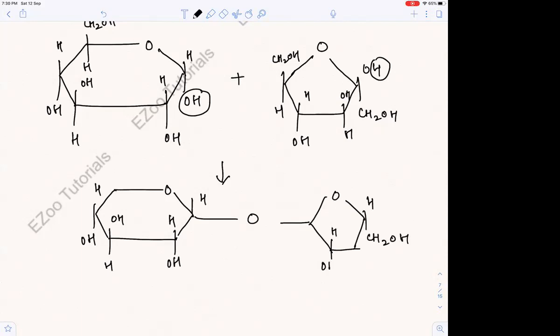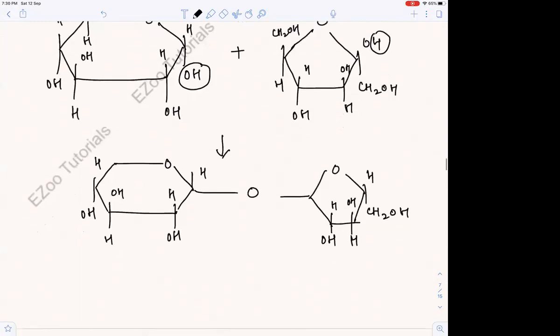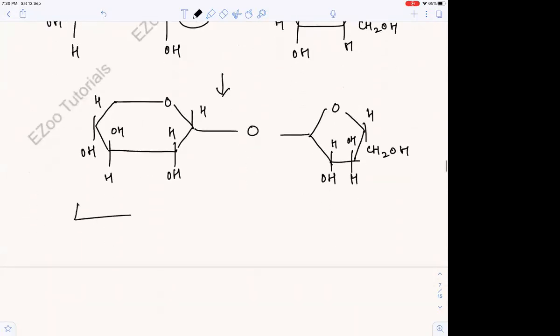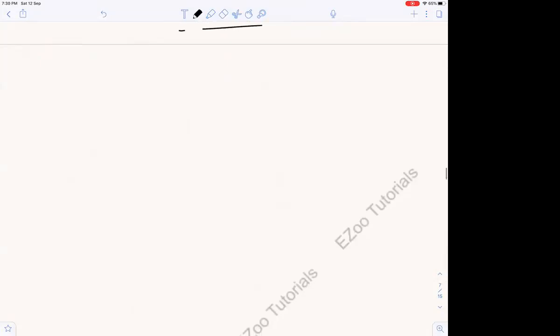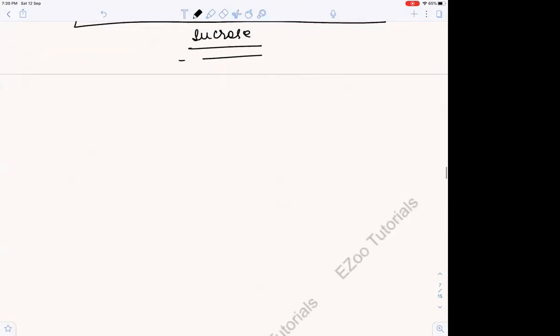Okay, so ये हमारा बनके तैयार हो गया क्या? ये हमारा बनके तैयार हो गया sucrose, right? And sucrose is generally known as what?